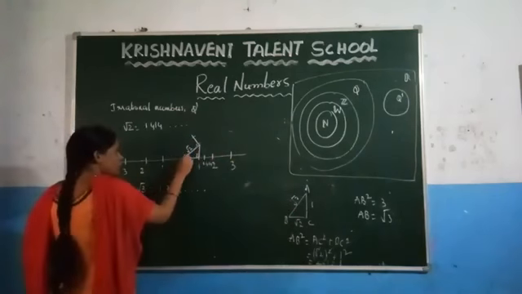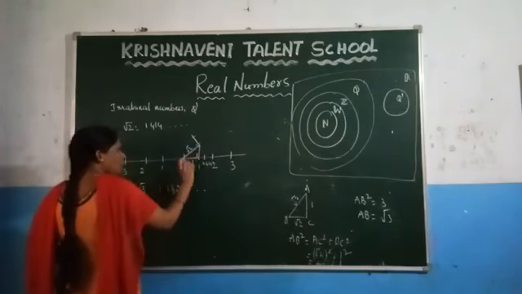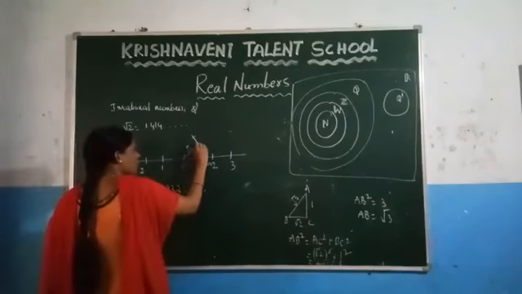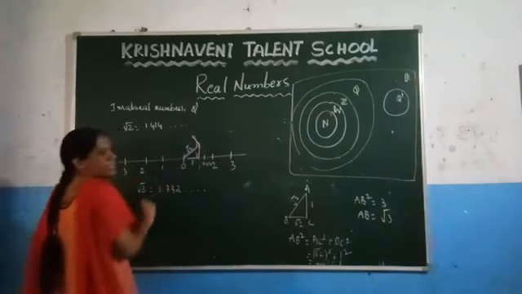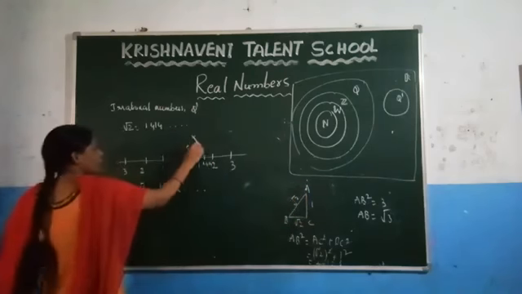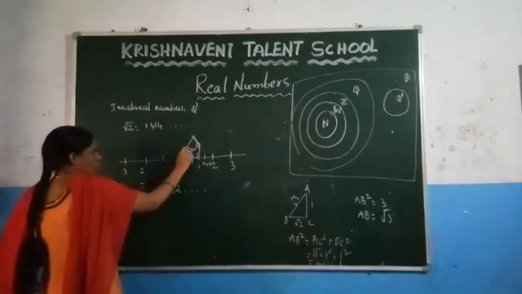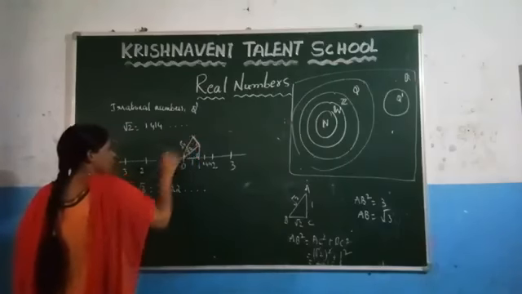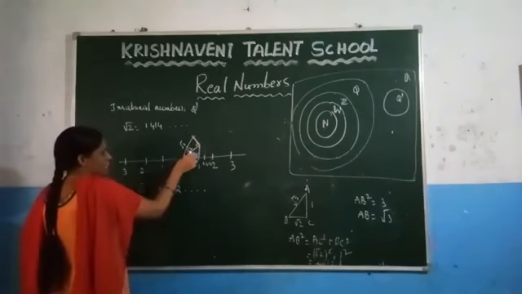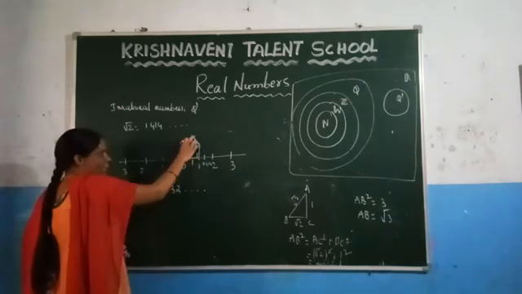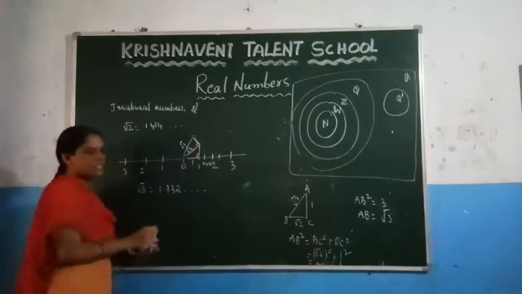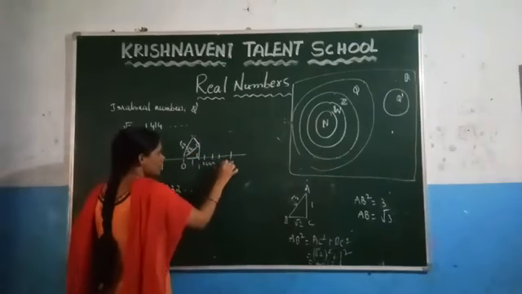So here we already represented root 2 on a number line. Now at this point you have to draw one right angle triangle. So at this point with the help of the protractor, draw 90 degrees and mark how much length we have to mark here: 1. So here mark 1 length and join this. Now we are getting this as root 3. Since we want to represent root 3 on a number line, at this point take it as a center and this as a radius and mark one arc here. Where it touches the number line, that will be the value of root 3, 1.73.